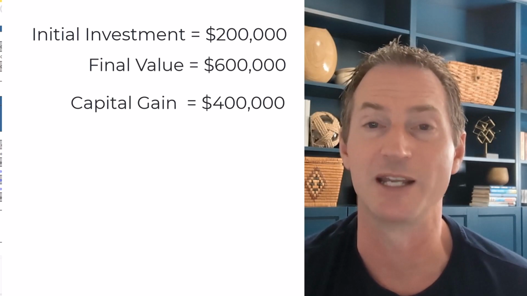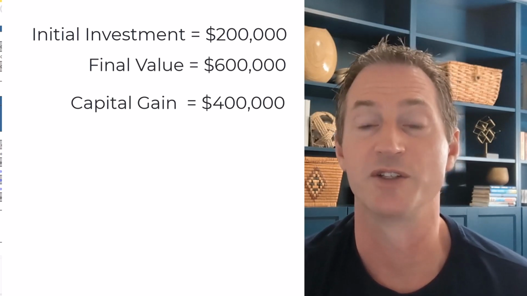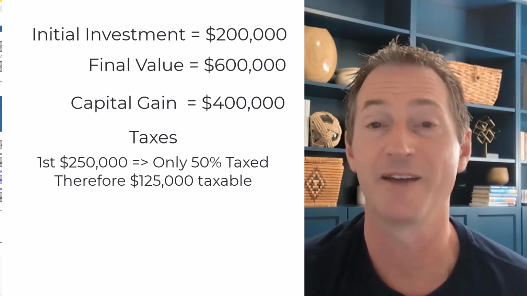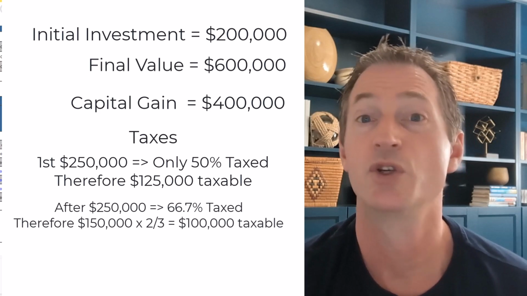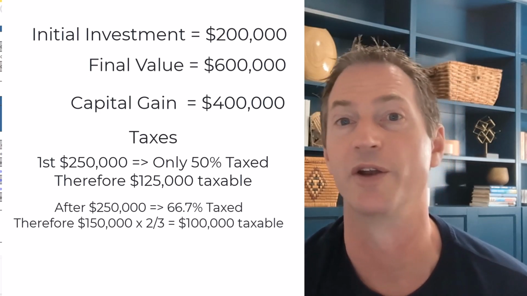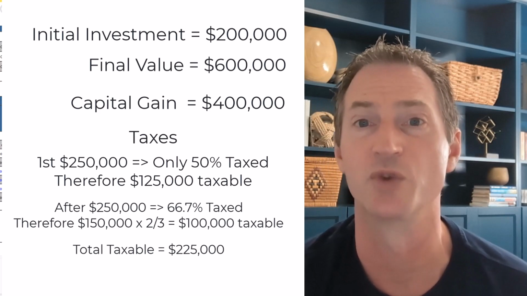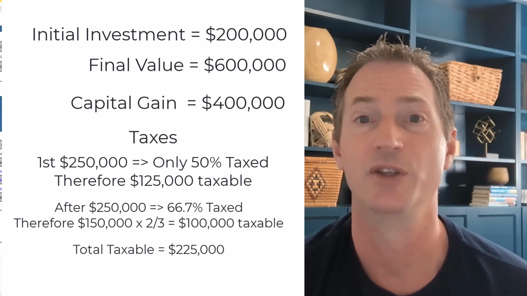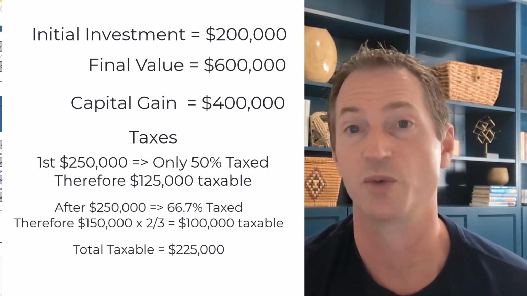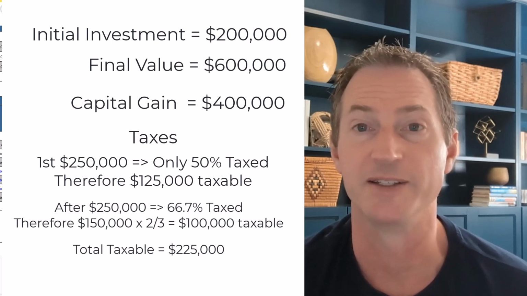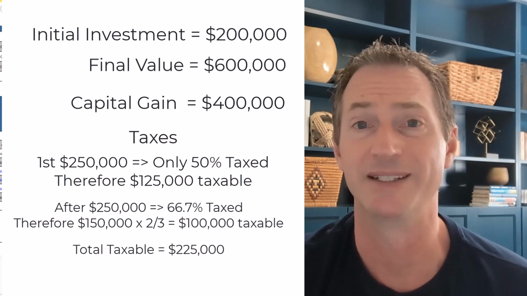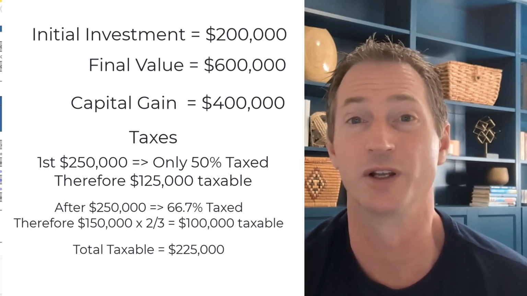So that has a capital gain of $400,000. The first $250,000, 50% will be taxed, so $125,000 will be taxed. And then after that, the remaining $150,000, 2/3 of it will be taxed, so an extra $100,000. So in total, $225,000 of your capital gains will be taxed instead of the original $200,000, which was the rule prior to this new phase. Essentially, that works out to 56.25% of your investments being taxed in this case if you had a capital gain of $400,000. I don't think this in particular will affect too many of us.